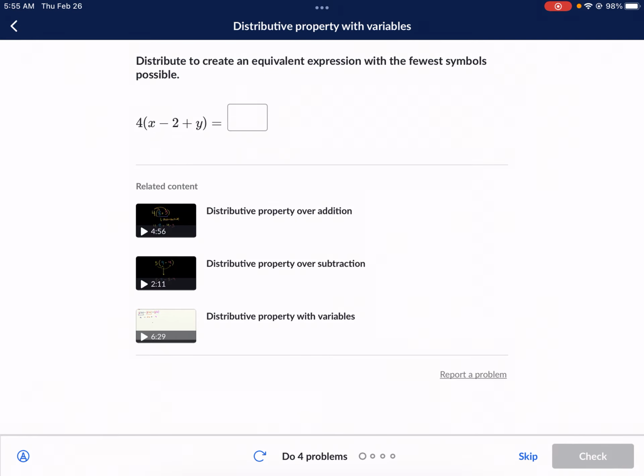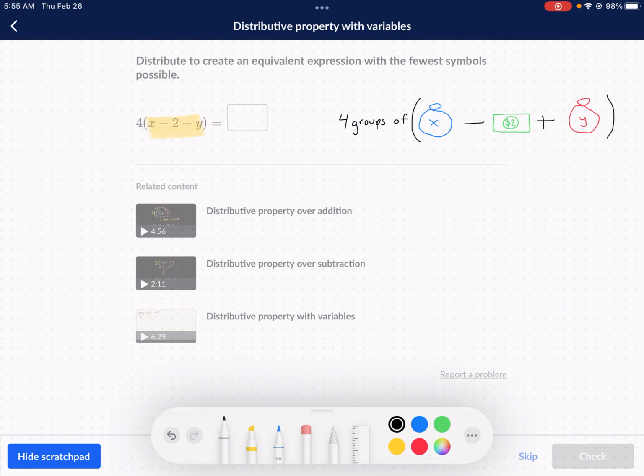So let's get some background information going here. If we have x's and y's, a lot of students get turned off by that and they're like, what is a letter doing in math? Really, it represents an unknown amount. So let's think about money. We have a bag of money with x dollars in it. We have no idea how much money is in that bag. And we have another unknown amount in another bag, and we'll call that y.